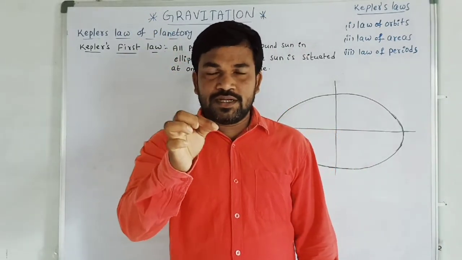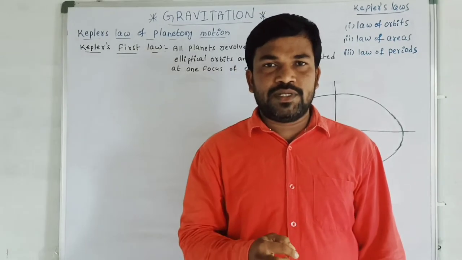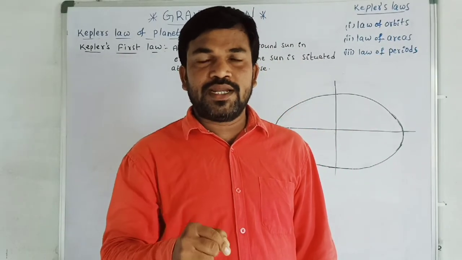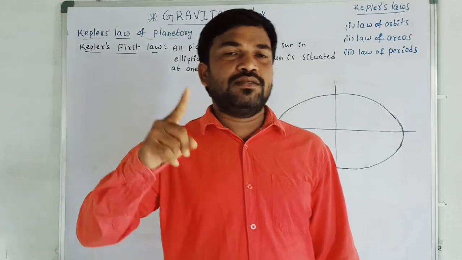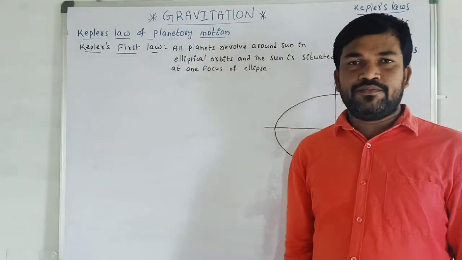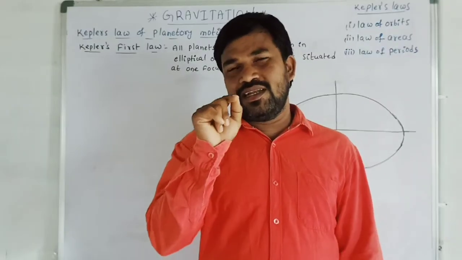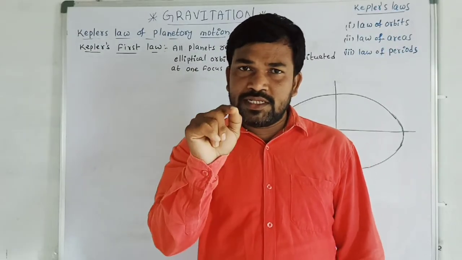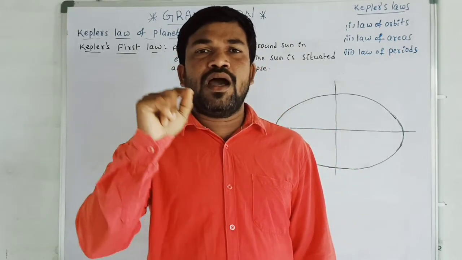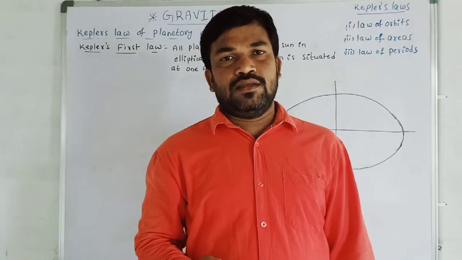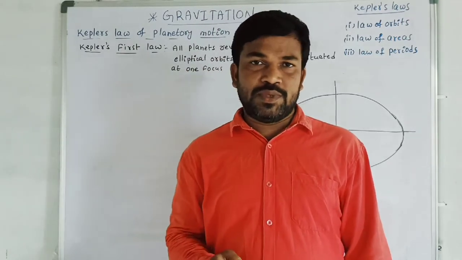Today we are going to start a new, very interesting chapter. From the beginning of humanity, it is a very interesting, very important, and very easy chapter. That is gravitation. And we know that in the solar system, the Sun is the center. Sun is the center of the solar system, and all heavenly bodies like planets are revolving around the Sun in a path which is known as orbit.